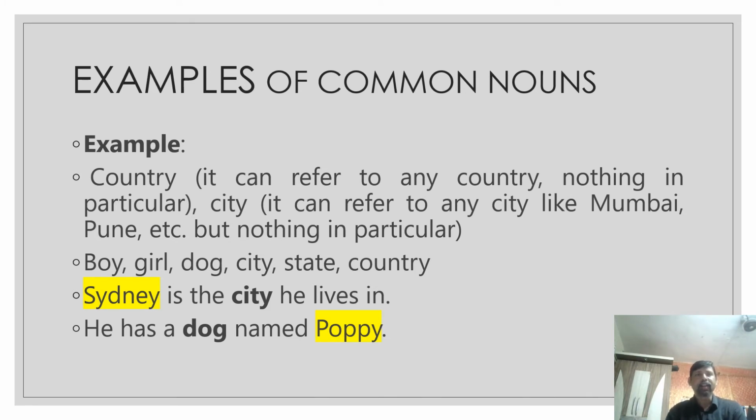Let's have a look at the examples. Sydney is the city he lives in. In this sentence, there is one proper noun and one common noun. City is a common noun because this is a generic name. It's a class, and Sydney is a proper noun. It's the name of a city. He has a dog named Poppy. Dog is a common noun because it's a class, and Poppy, the name of the dog, is a proper noun.